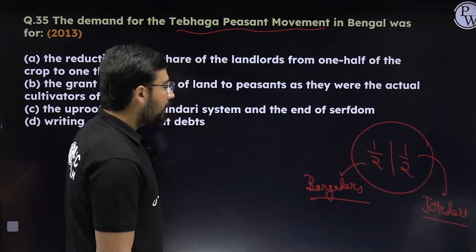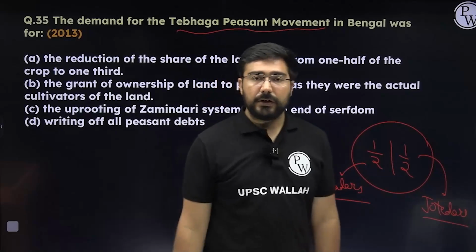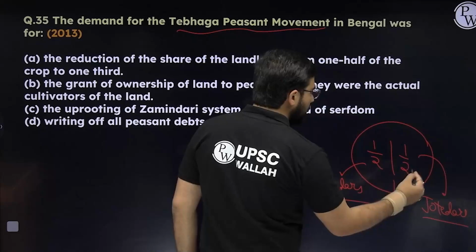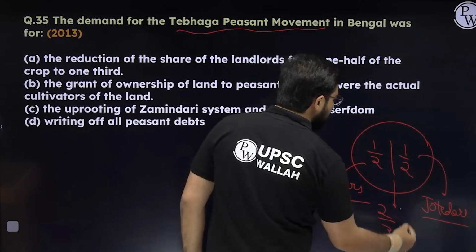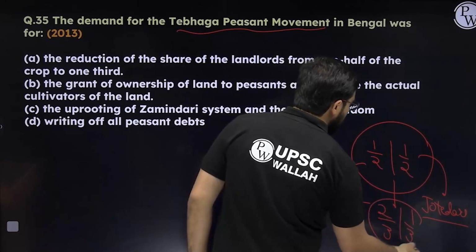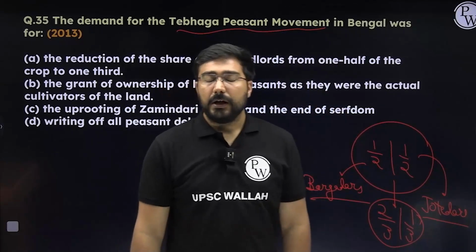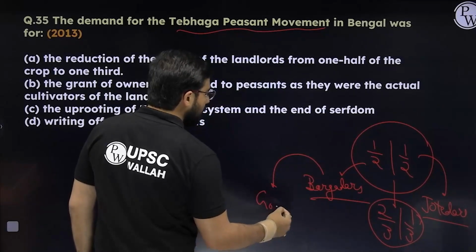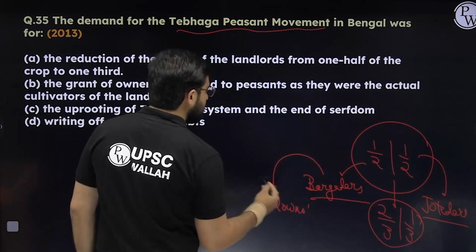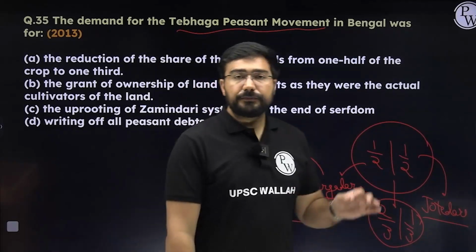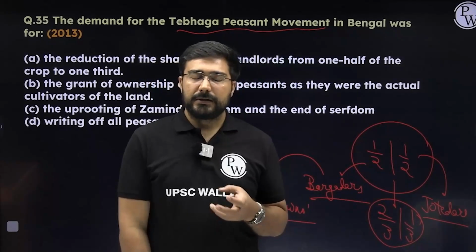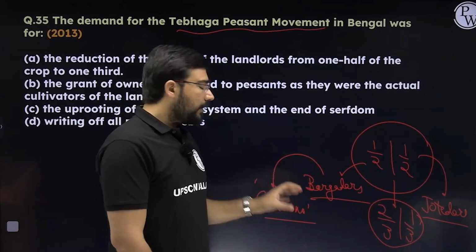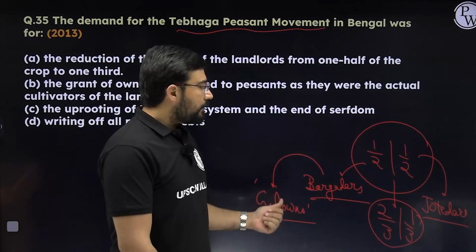These Bargadars said that we will not give you half share, we will give you only 1/3. So they wanted a revision from half and half to 2/3 they would keep, and 1/3 they would give to the jotedar. Plus there was one more demand other than the share, that they would keep the produce in their own warehouses or godowns, because these landlords used to do some kind of cheating, and some of the produce was siphoned off before it was divided. That's why they wanted absolute integrity in this case. So it's very, very important.